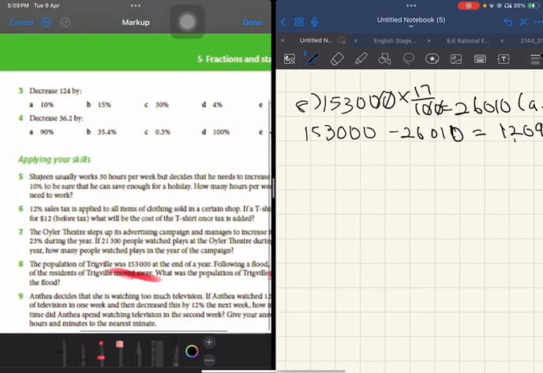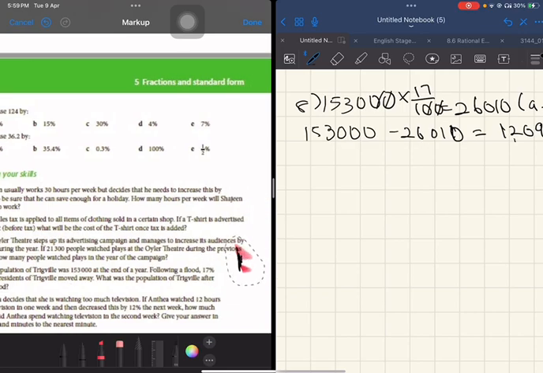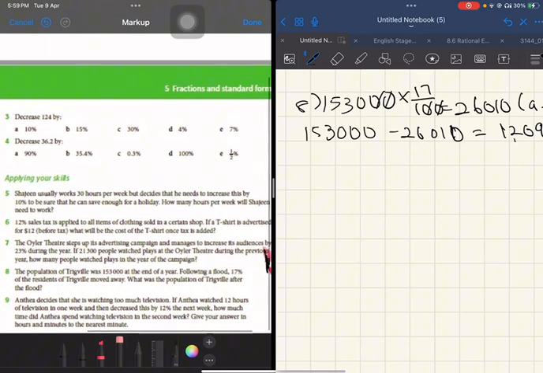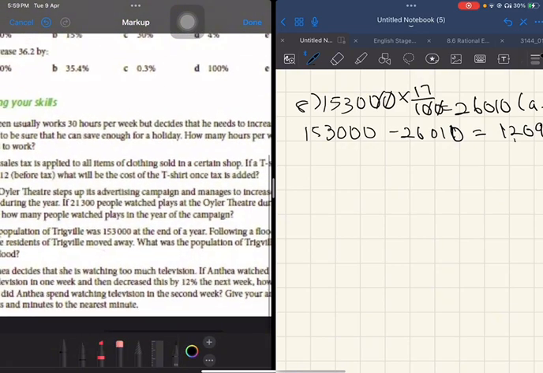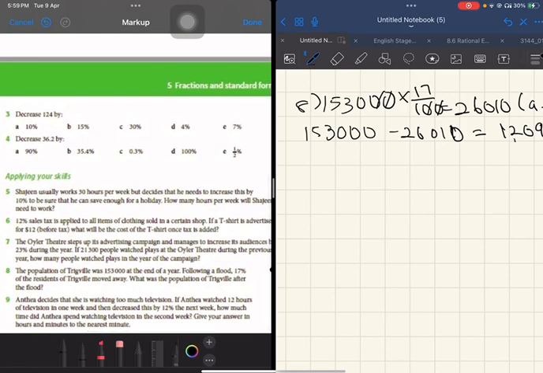Now, last question, question 9. Andia decides that she's watching too much television. If Andia watched 12 hours of television in 1 week and then decreased this by 12% the next week, how much time did Andia spend watching television in the second week? Give your answer in hours and minutes to the nearest minute.